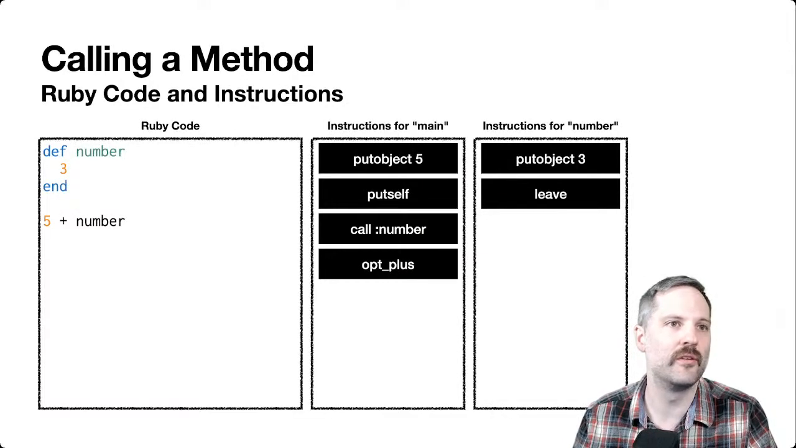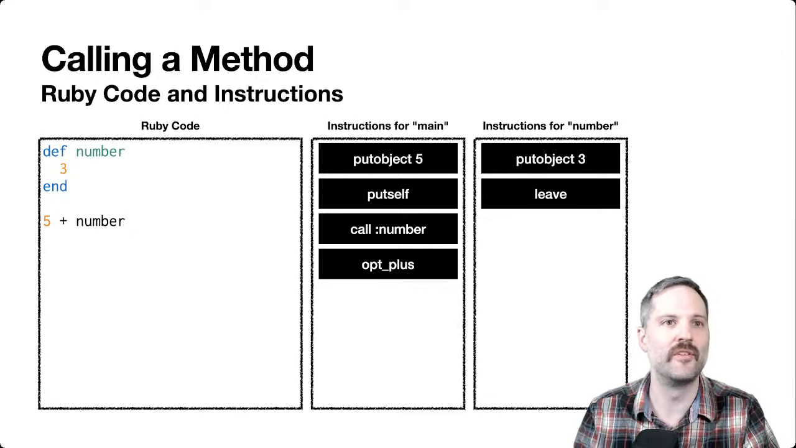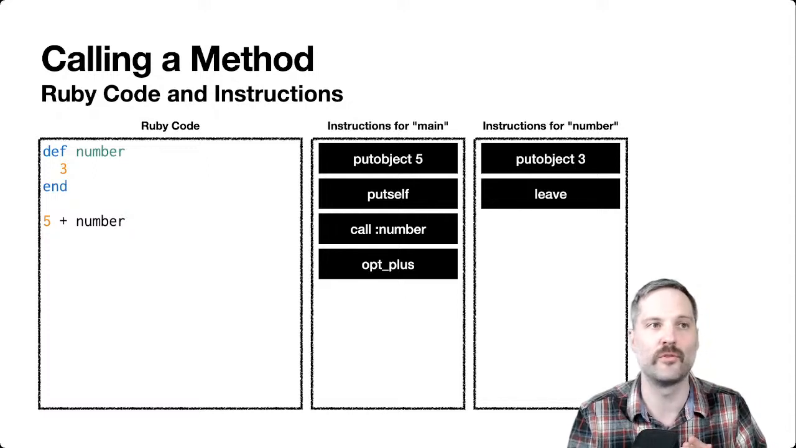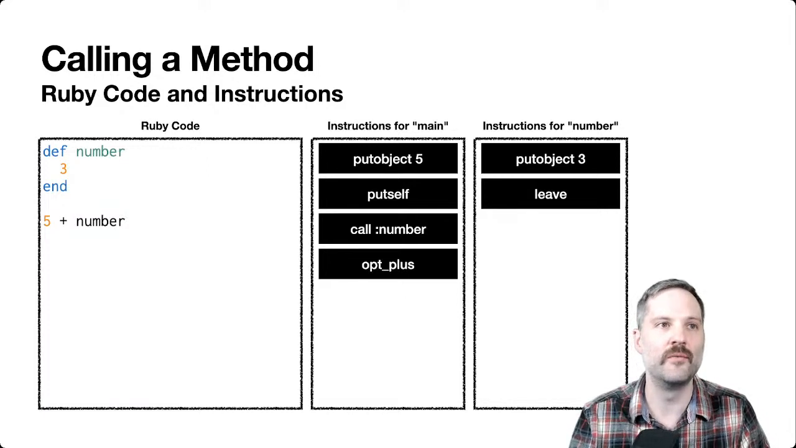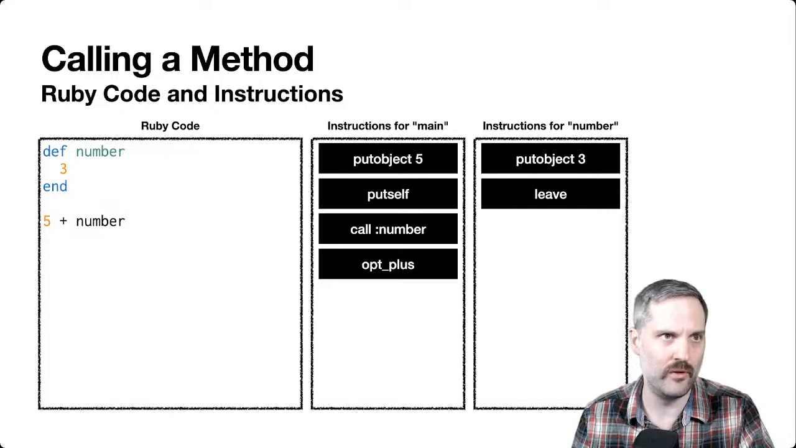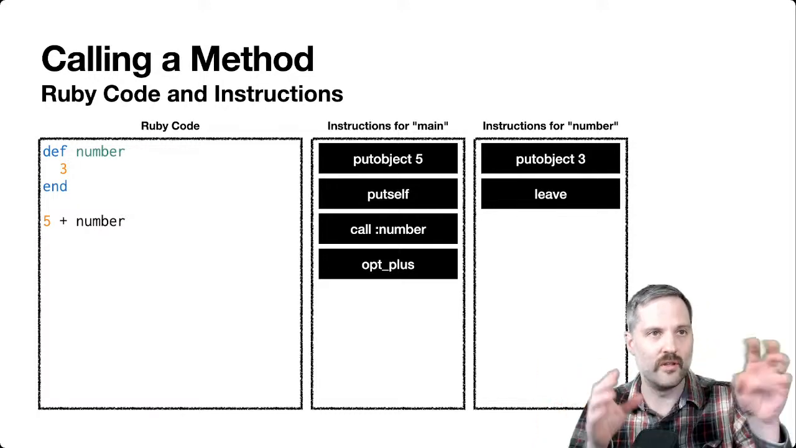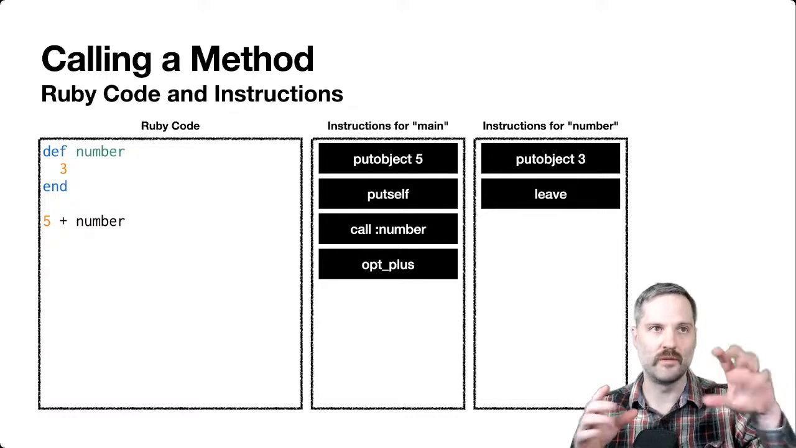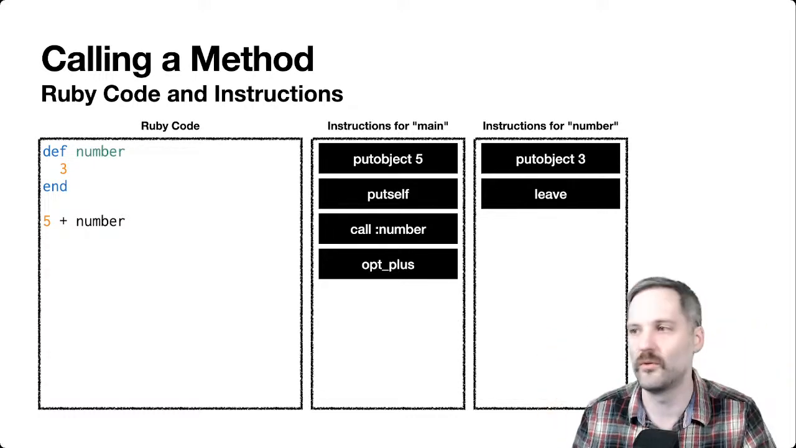Here is a method. These are the instructions for the two chunks of code in here. We've got one that pushes 5, and right in the middle are the instructions for main, that's the 5 plus number method call. And then we have instructions for number. So we have two sets of instructions that we're dealing with here.